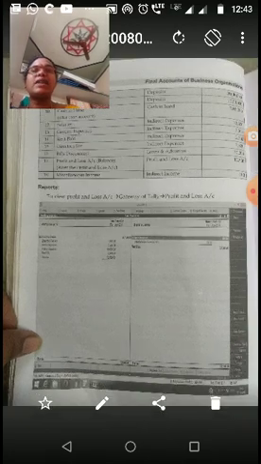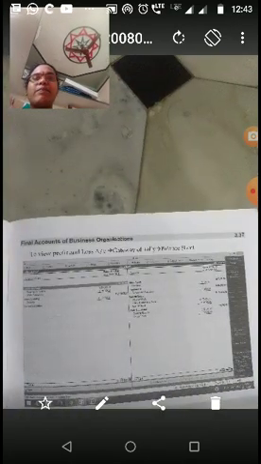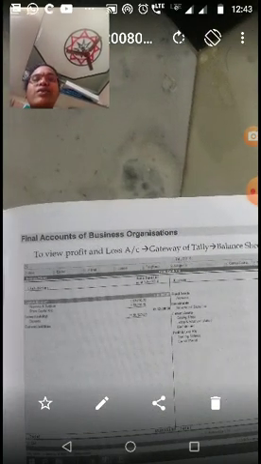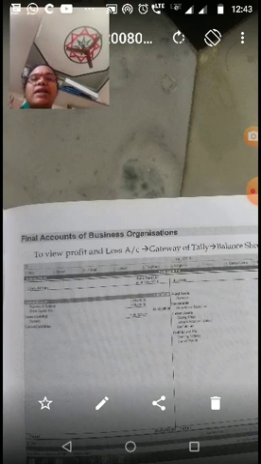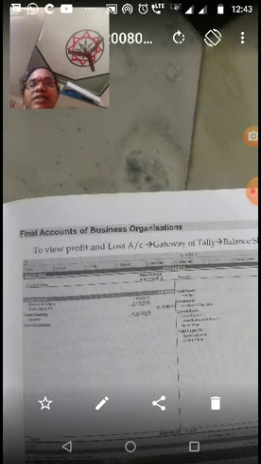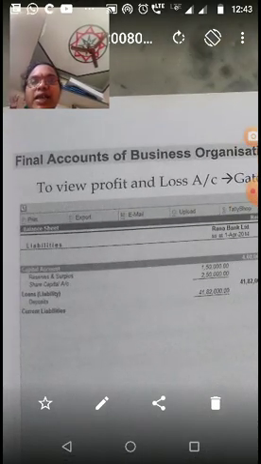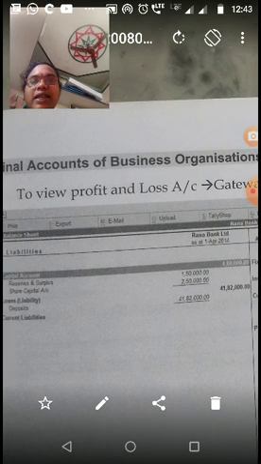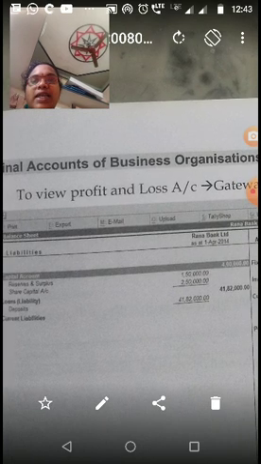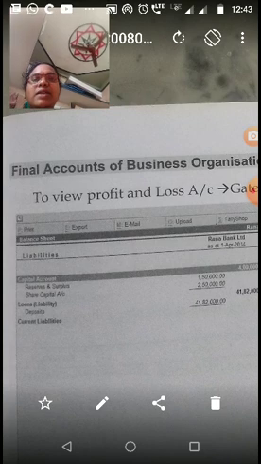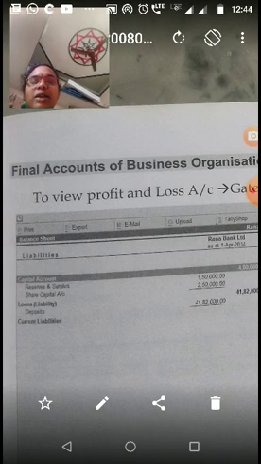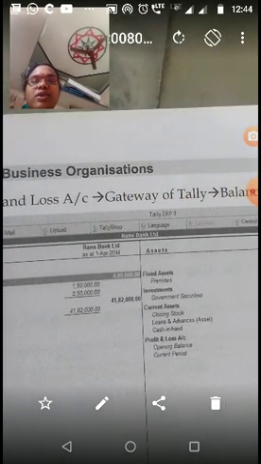Next, balance sheet of a banking company. So how to view the balance sheet of a banking company? Gateway of Tally, balance sheet. So this is the balance sheet of a company. It shows the capital account, that is 40 lakhs, reserves and surplus, and share capital account 2,50,000, deposits, and the total is 41 lakhs 82,000.